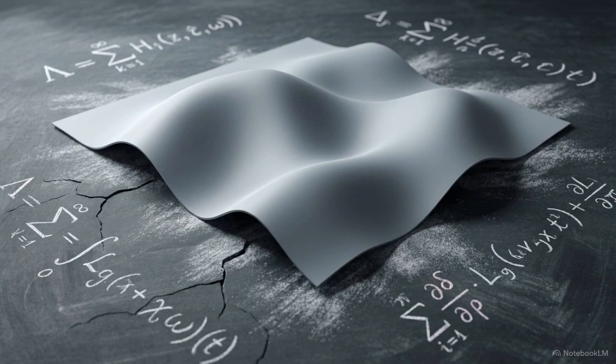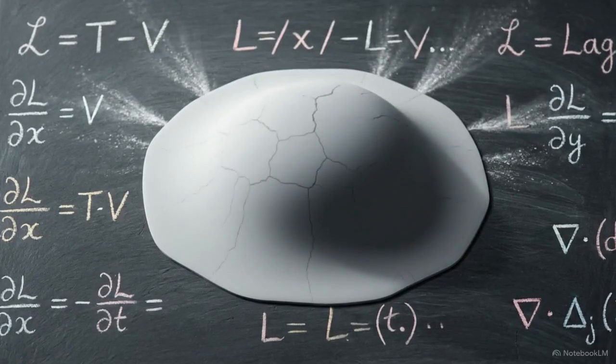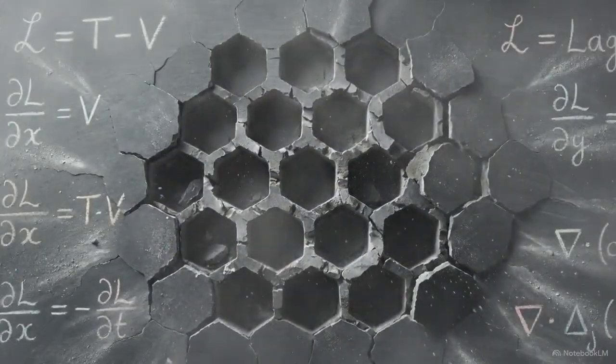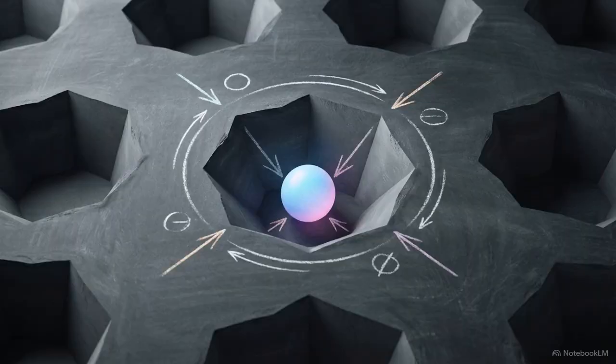Imagine a perfectly smooth topological landscape. Now watch what happens when we push it past a specific energy threshold. The surface fractures. It breaks into a grid of deep, isolated craters. You can no longer slide freely across the terrain. You are either locked inside one specific crater, or you are nowhere at all.